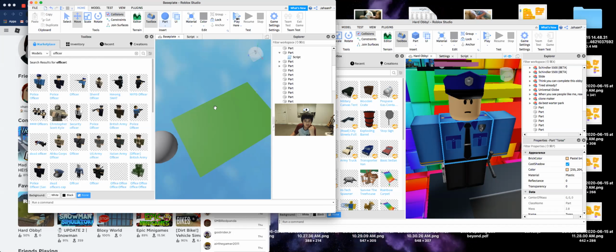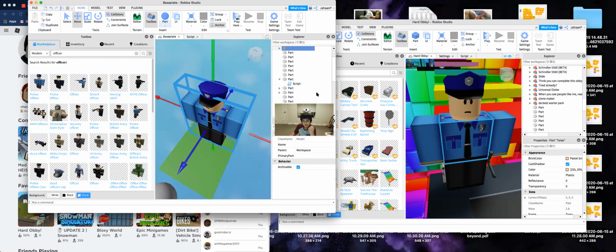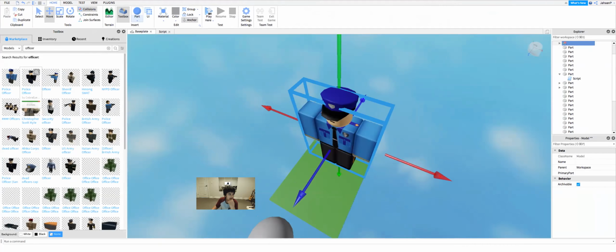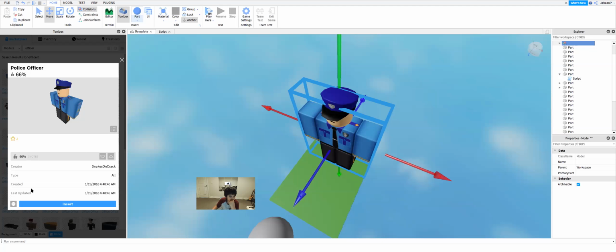I'm just gonna see if this is the correct one. Yep, this is the correct one. So anyway, you just get that by searching officer and then police officer by Snakes on Crack.